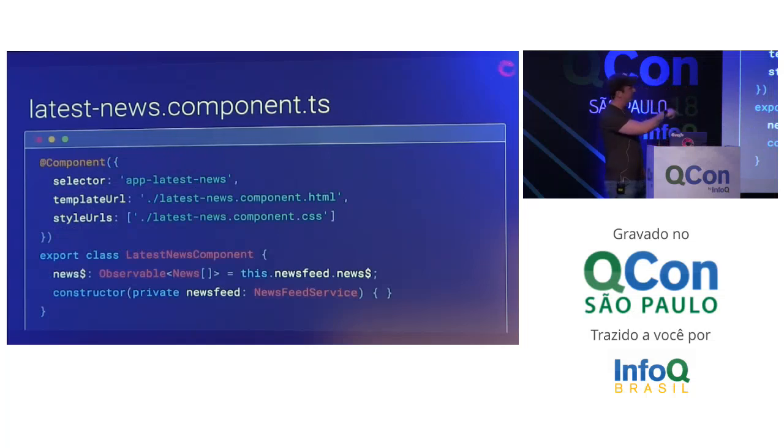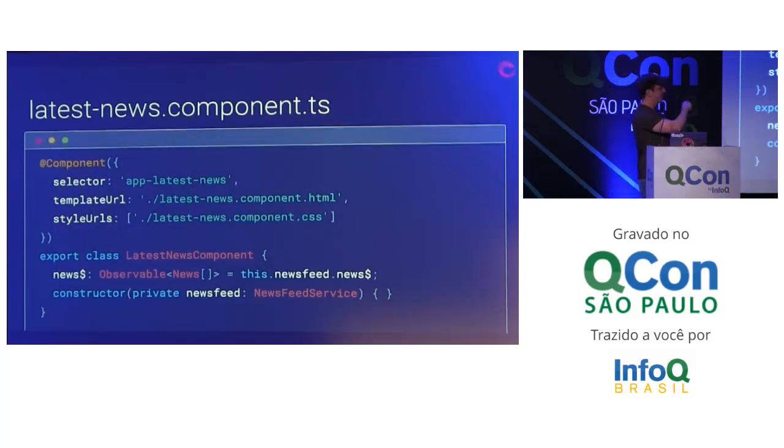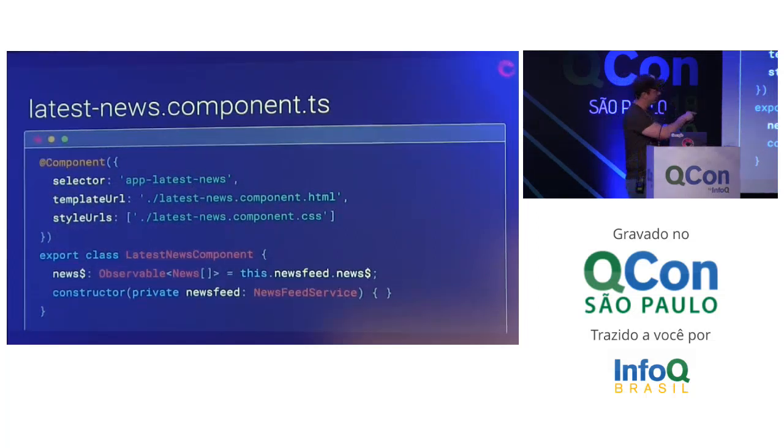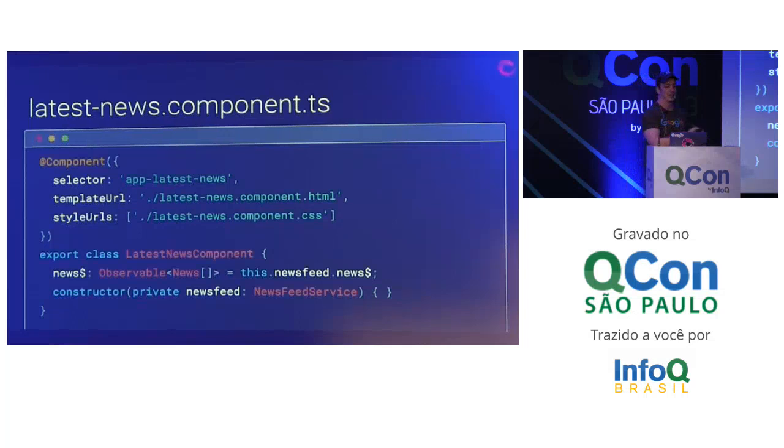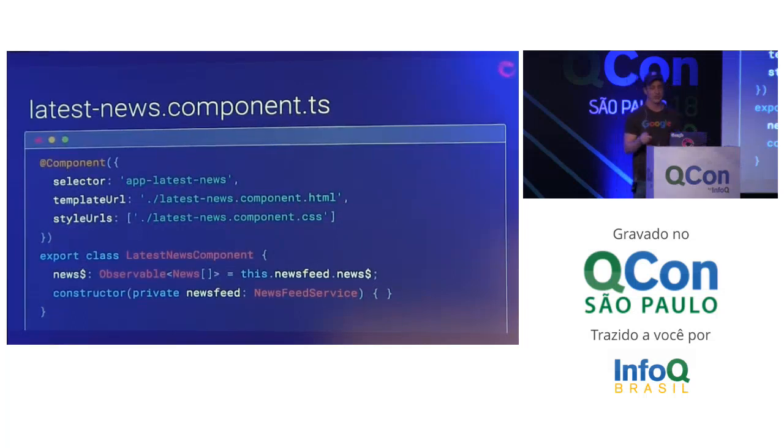And it says what selector we're using and where the template lives and where the styles live. And then down here, we've got the class that actually defines the important stuff, really, for the component. And what we have is we've got this news property that is a news observable.